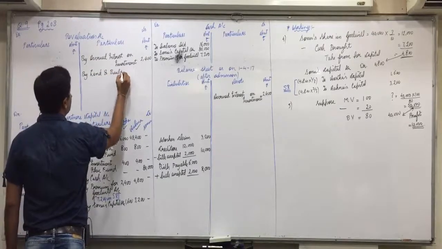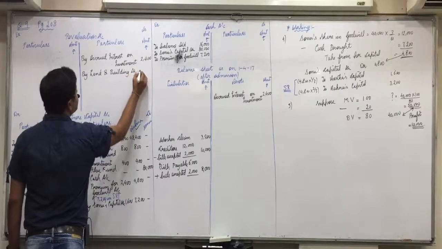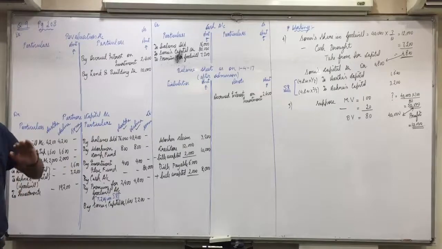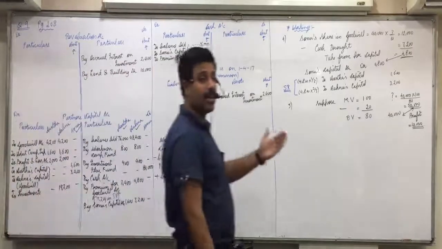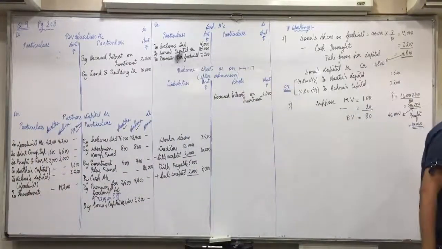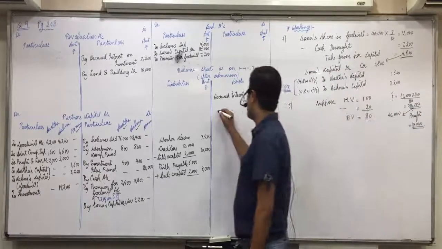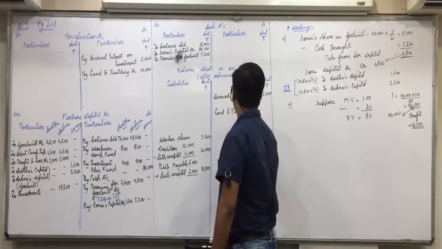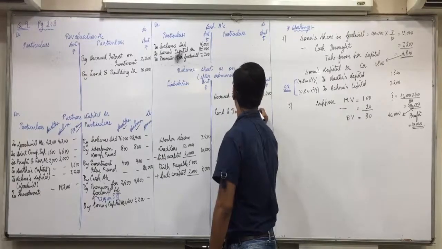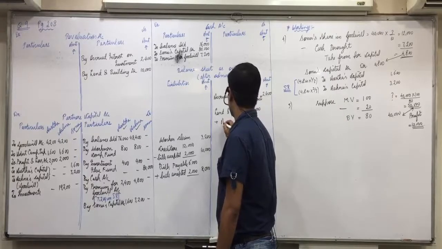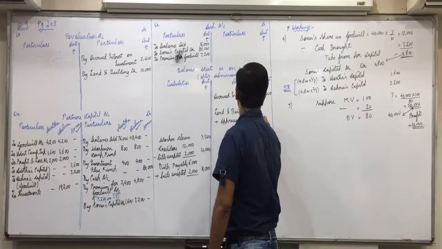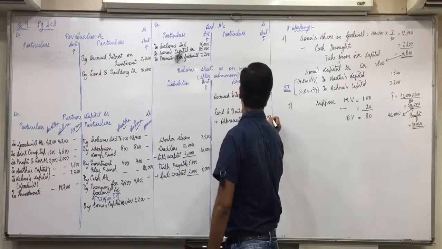By land and building account 10,000. Land and building account is a debit balance and you debit it again, so add in land and building. Put a tick on land and building: 40,000 plus appreciation 10,000. So the outer column is 50,000.